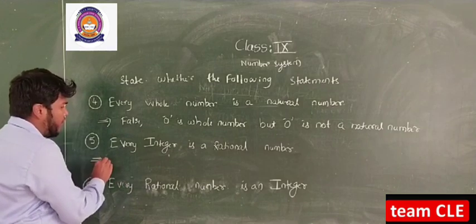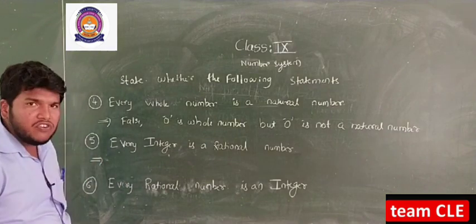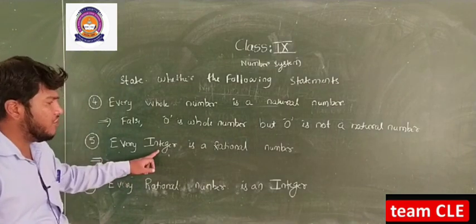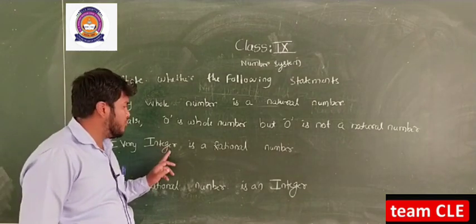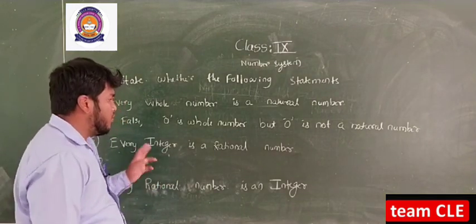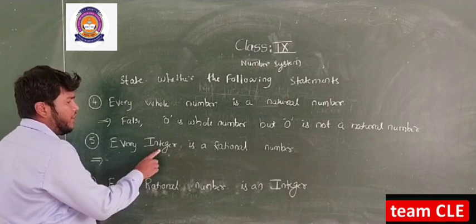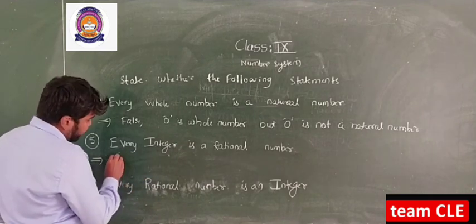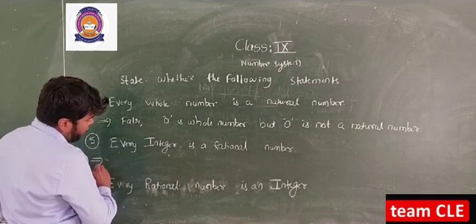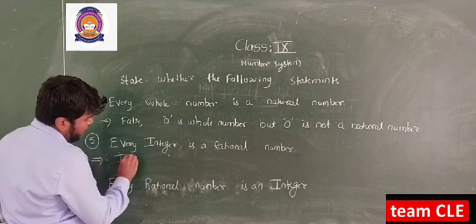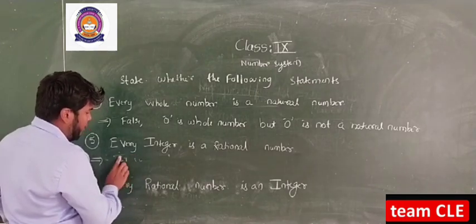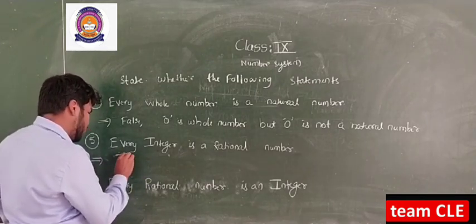Next, see our next statement: every integer is a rational number. Integers, you know, are the natural numbers and their inverses. Inverses means negative numbers. So every integer is a rational number. An integer can be expressed as a rational number, so the statement is true.